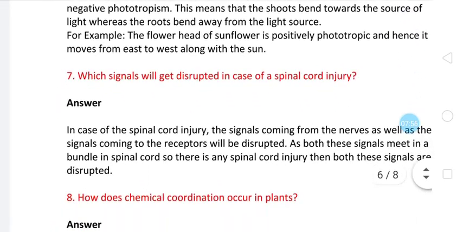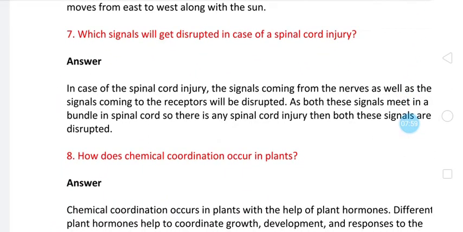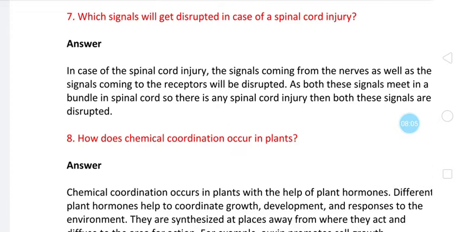Then the next question is, which signal will get disrupted in case of spinal cord injury? You might have heard it many times that our backbone gets disturbed or the spinal cord gets affected and then people get paralyzed, isn't it? So in case of spinal cord injury, the signals coming from the nerve as well as the signals coming from the receptors will be disrupted, as both these signals meet in a bundle in the spinal cord.